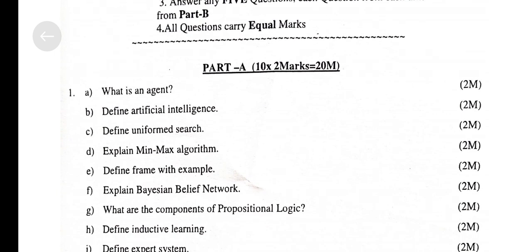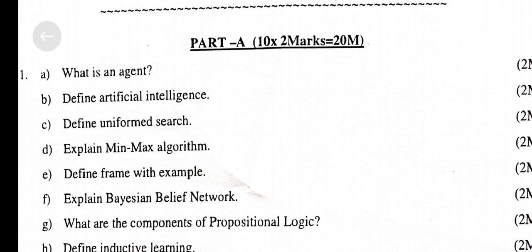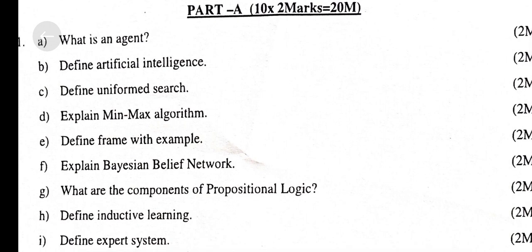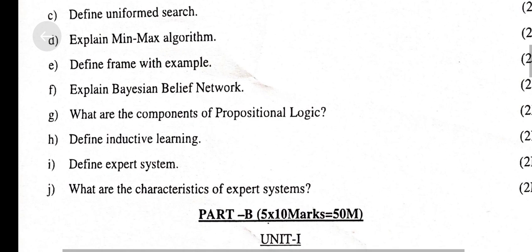First question: What is an agent? Define artificial intelligence. Define uniformed search. Explain minimax algorithm. Define frame with example. Define Bayesian belief network. What are the components of propositional logic? Define inductive learning. Define expert system. What are the characteristics of expert systems?